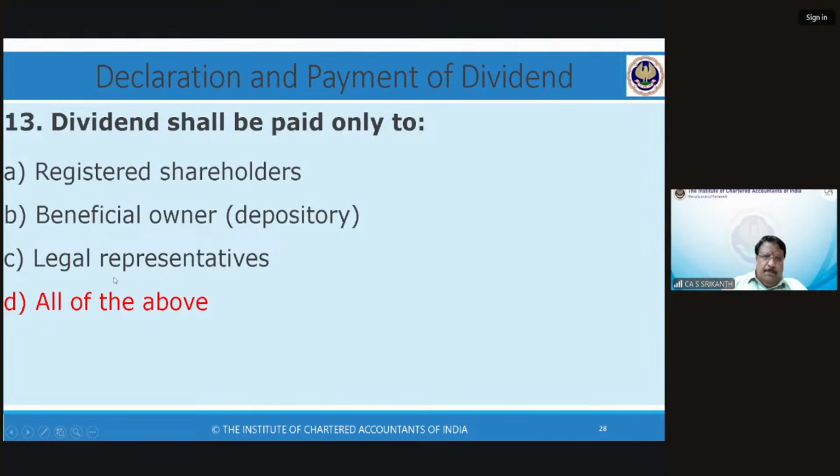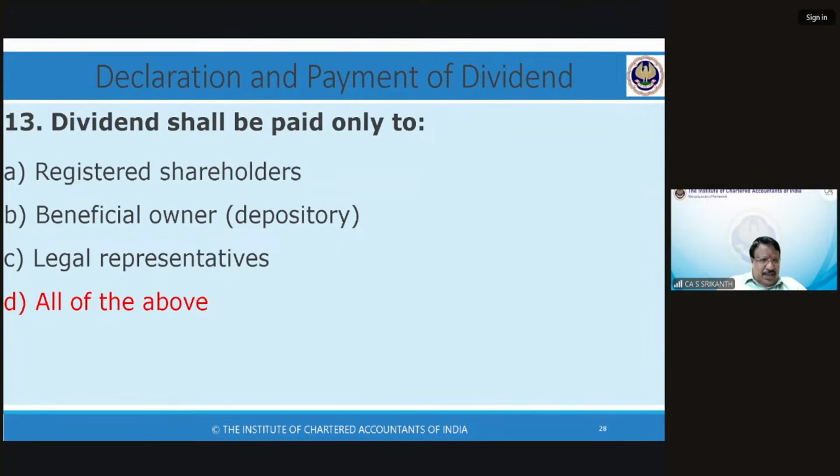See, the registered shareholder is very definite. The beneficial owner, whose name is mentioned in the depository, and the legal representative of a deceased member, once they inform, are entitled.